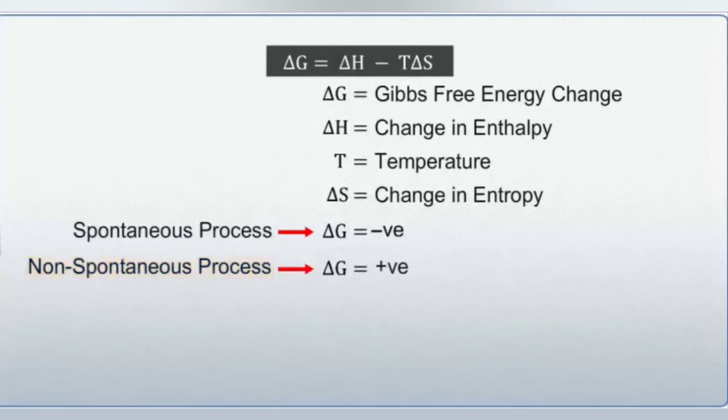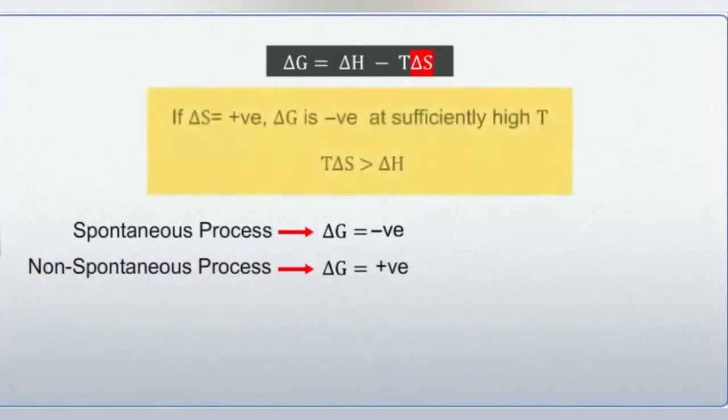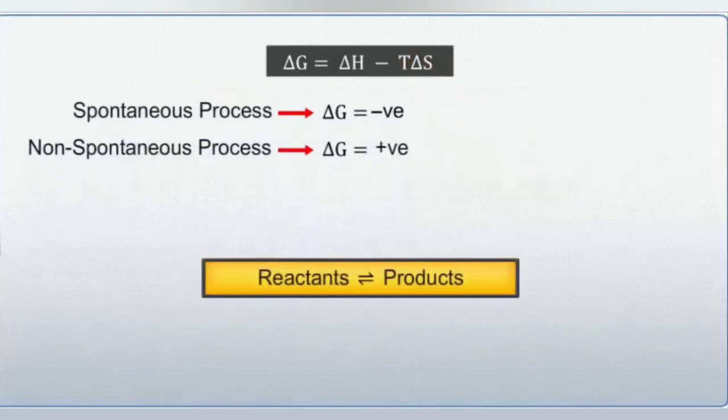It can be seen that for a reaction where the change in entropy, delta S, is positive, the reaction is spontaneous at a sufficiently high temperature, as the magnitude of T delta S exceeds delta H. If the reactants are in equilibrium with the products, the Gibbs free energy change can also be expressed in terms of the equilibrium constant K with the help of the equation delta G naught equals minus RT natural log K.